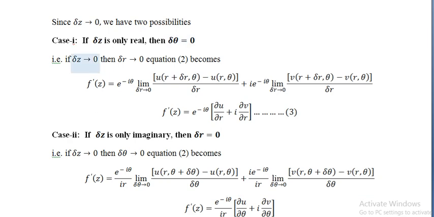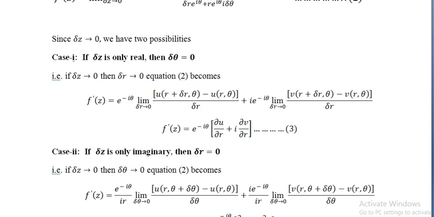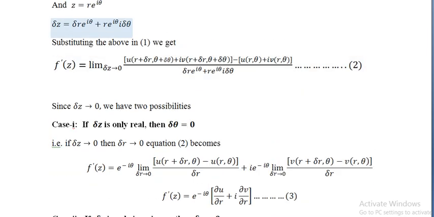That is, if Δz is very close to 0, which implies that Δr tends to 0, then equation 2 becomes, using the condition in equation number 2, Δr tends to 0 and Δθ is equal to 0, in the numerator and also in the denominator.